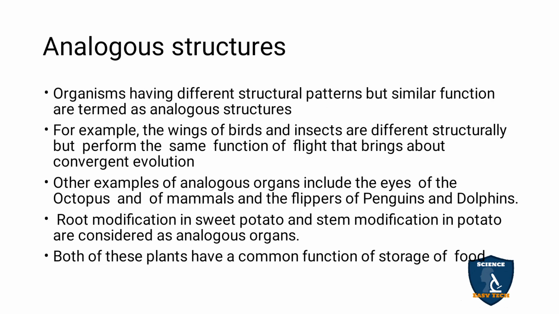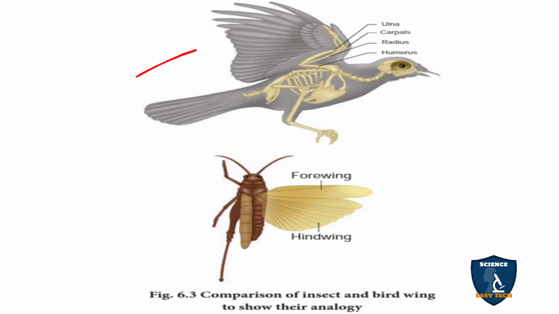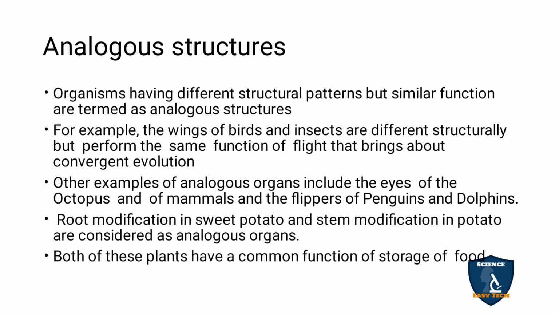Analogous structure means the structure is different and the function is the same. For example, the wings of birds and insects are different in structure, but the function is flight. So you can see here, the bird has wings, and similarly the insect is also having wings. And what is the function? The function is flight. So the function is the same, but the structure, as you see, is different.